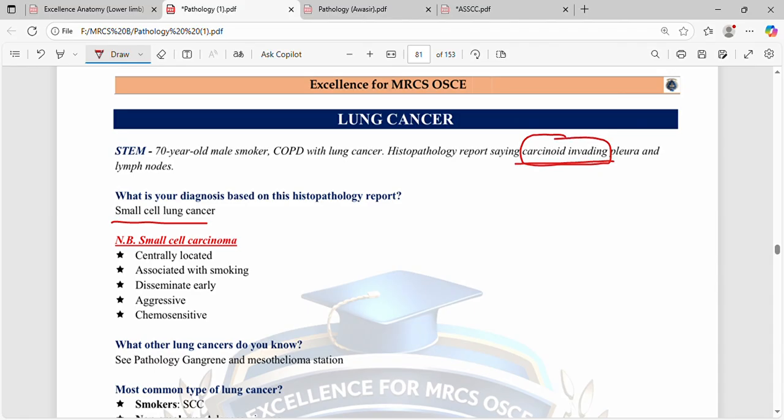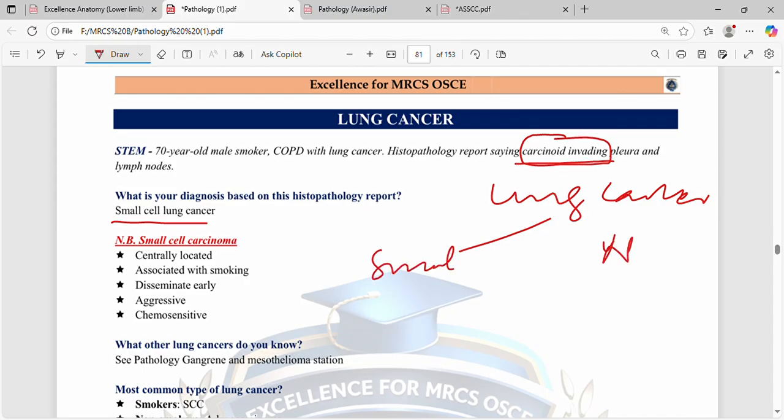Okay, so basically we have two types of lung cancer. This can be two types: small cell and non-small cell. Small cells are of neuroendocrine origin, or neuroendocrine cells of Kulchitsky, or carcinoid.